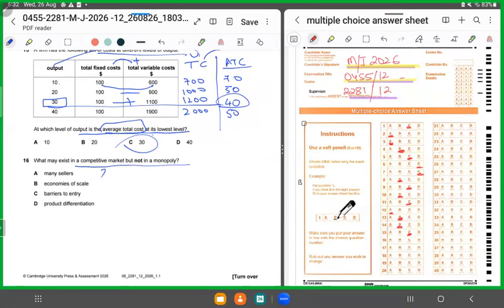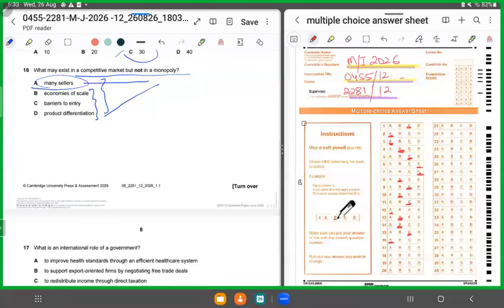This means out of these four options, there must be one factor, one attribute that can be found in a competitive market but not in a monopoly. Many sellers, economies of scale, barriers to entry, product differentiation. Economies of scale, barriers to entry, product differentiation all can exist in monopoly as well and in competitive market except for many sellers. Because many sellers is not a function of monopoly. Why? Because a monopoly is when the market is dominated by a single supplier or a single producer, right? He is the price setter. Remember? So for 16, it has to be A.